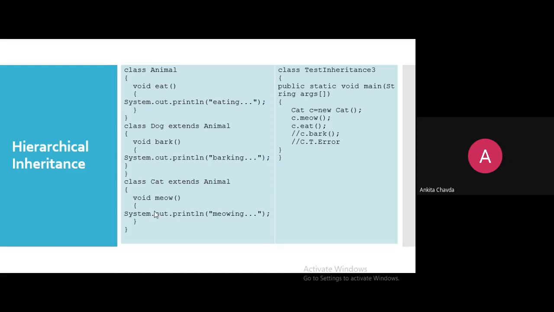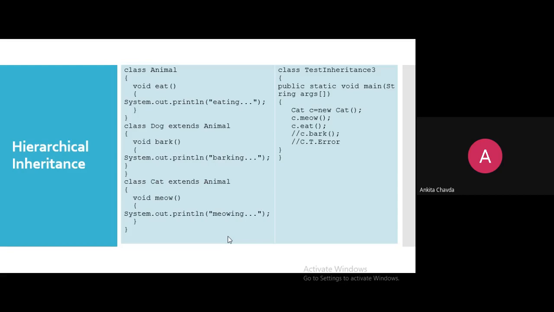They can, but now they are accessing its sibling class method, means dog class method, which is bark. So they cannot. Obviously, it will give you compile time error, right? So siblings are not having a relationship. You can only access from your parent. So parent-child relationship is only there.